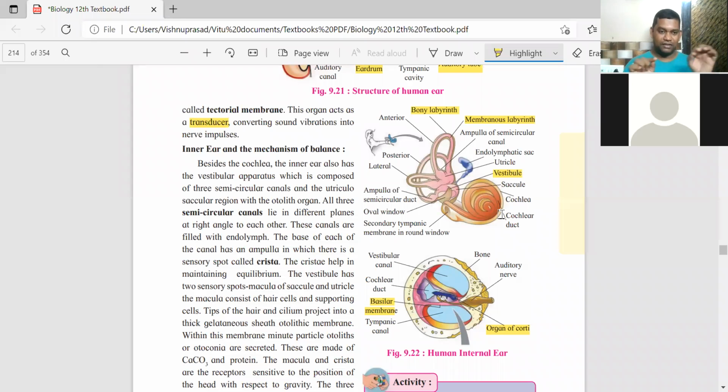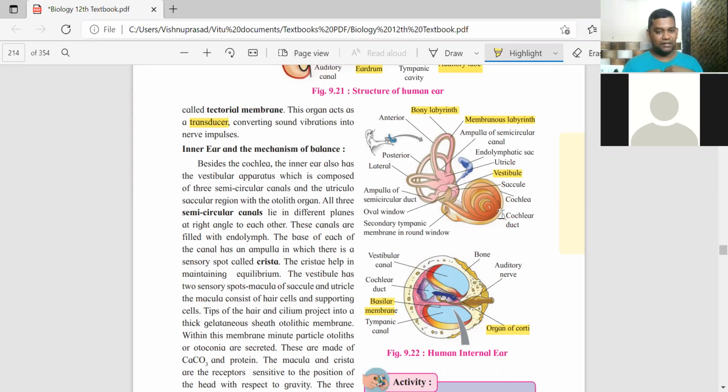Understand the structure of the internal ear and the mechanism of hearing. Our ears have some capacity of bearing a sound. If the sound intensity is above a limit, your ears cannot bear it.